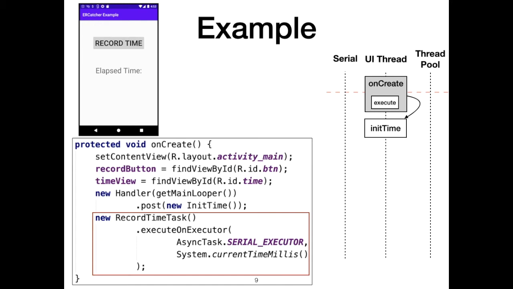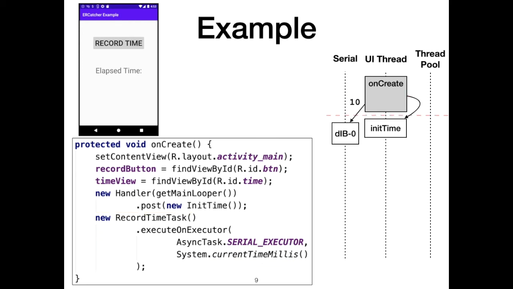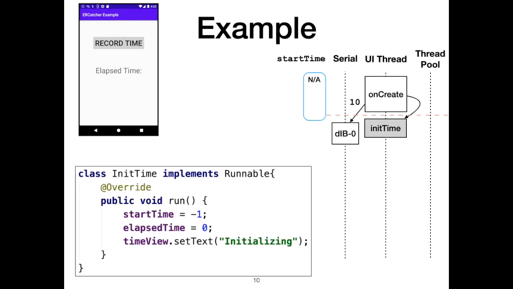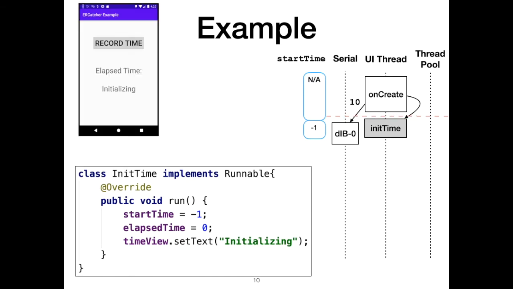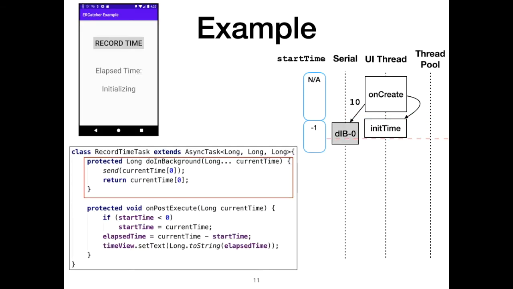The method execute_on_executor runs synchronously during the onCreate event and calls the doingBackground method asynchronously on the serial executor thread. The current time, let's say 10, is passed to doingBackground as the last parameter. Then the onCreate event is done. The initTime event initializes some internal variables, such as start time, and updates the screen and finishes its work.